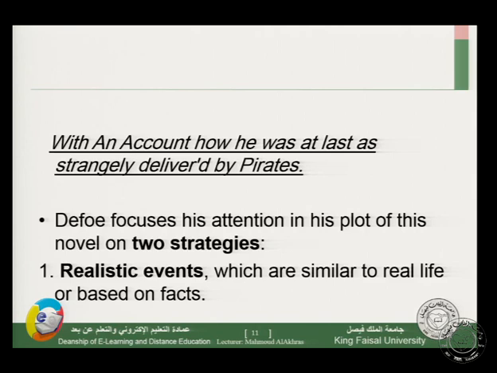Imagine this title summarizes the plot of the novel.